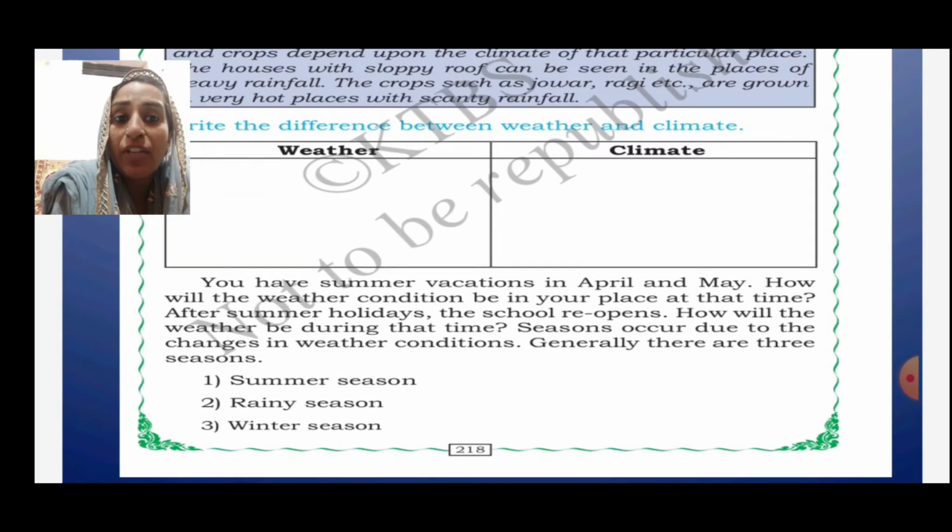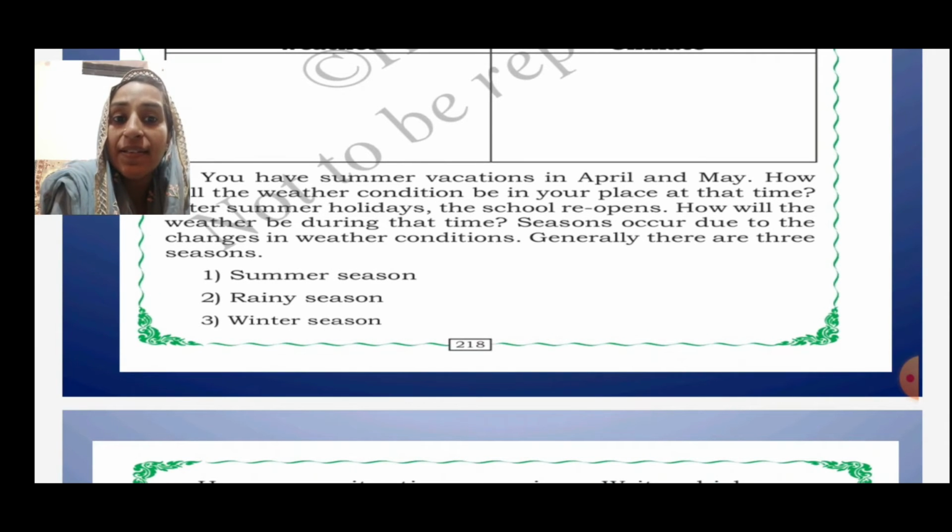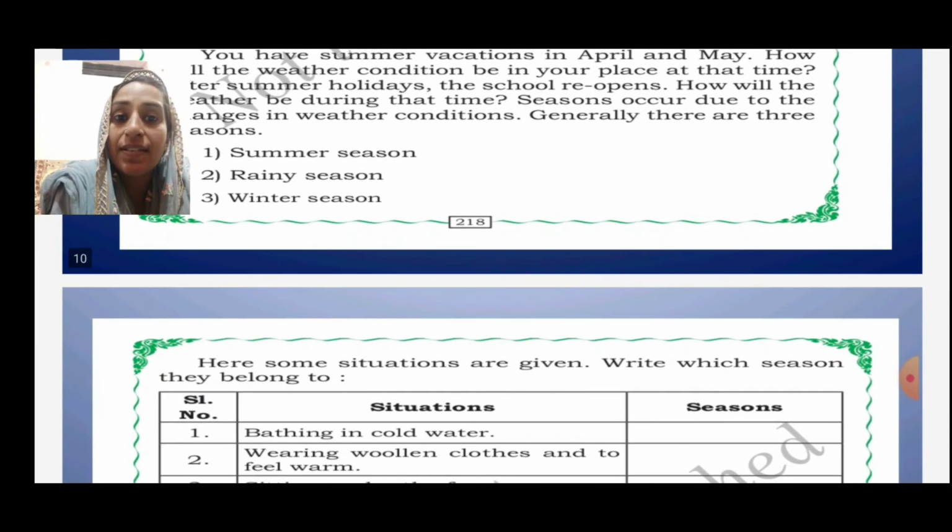How will the weather conditions be in your place at the time? After summer holidays, the school reopens. How will the weather be during that time? Seasons occur due to the change in weather conditions. Generally, there are 3 seasons, that is summer season, rainy season and winter season. 3 seasons are there: summer, rainy and winter season.